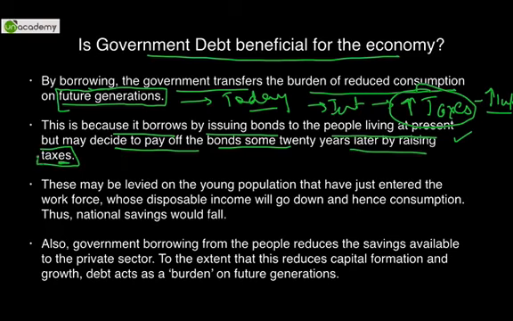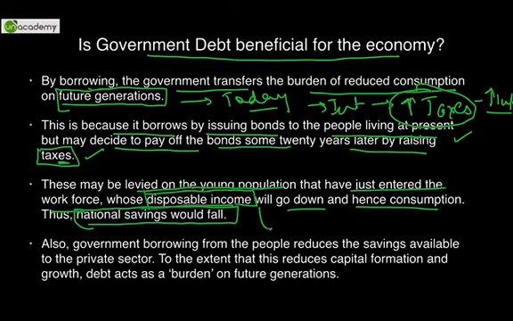So the biggest problem is our future generations have to bear higher taxes. These may be levied on the young population that have just entered the workforce, whose disposable income will go down and hence consumption, thus national savings would fall. I've already discussed in my last video what disposable income is. Whatever you get from the employer, that is net salary after deduction of TDS minus personal income tax, will give us disposable income.